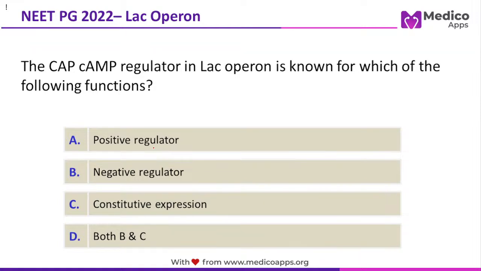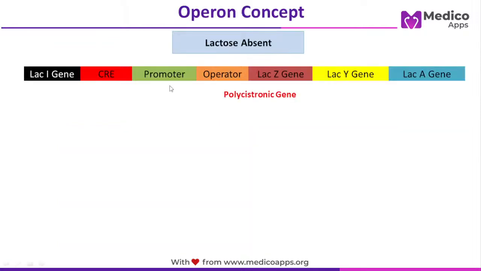This question again is a very important high yield topic. The cAMP regulator in lac operon is known for which of the following functions? Your options are positive regulator, negative regulator, constitutive expression, or both B and C. Anyone wants to attempt this question? Okay, before I take you to the question, let me quickly talk about the operon concept.